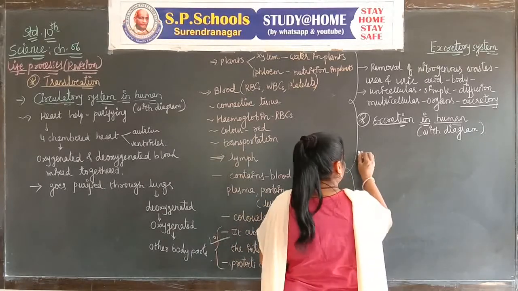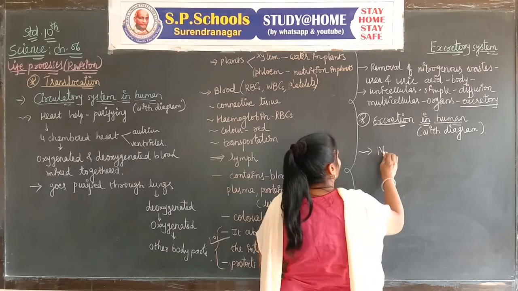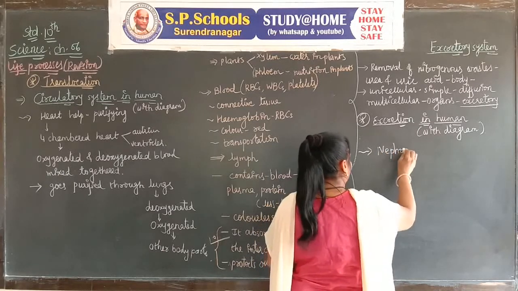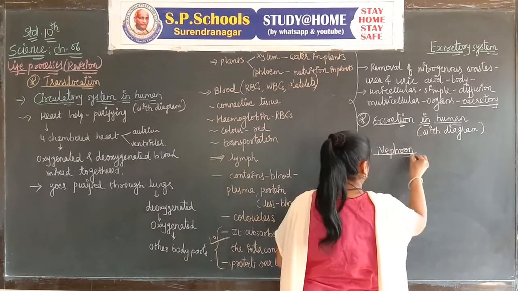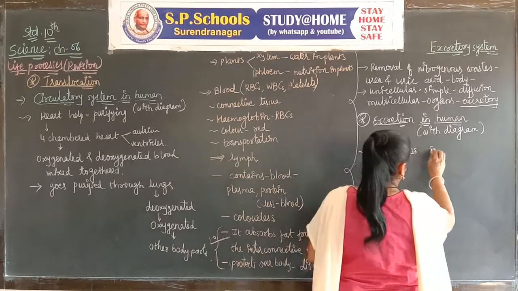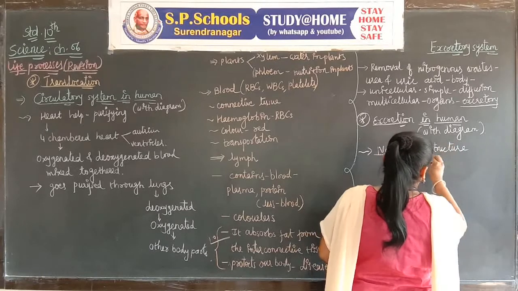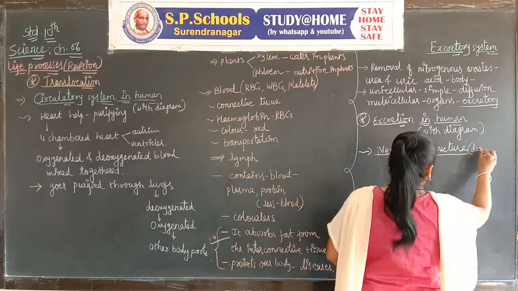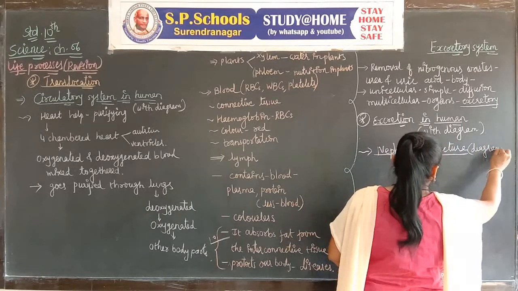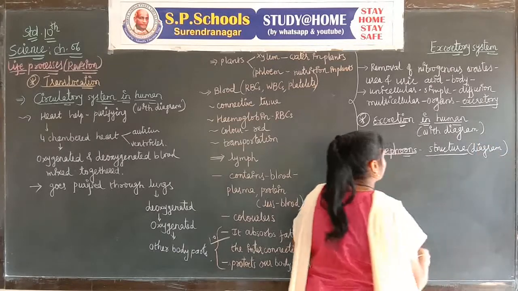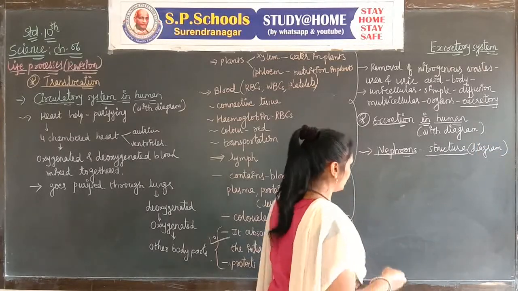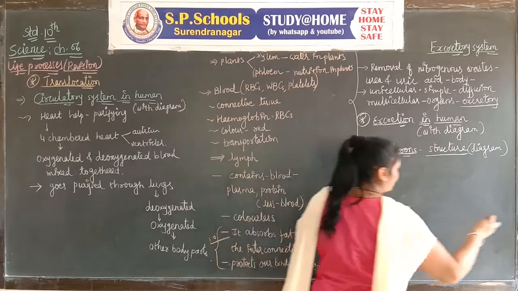In excretion, the structure of the nephron can be helpful. You draw the diagram of the nephron. I can explain quickly with a rough diagram.